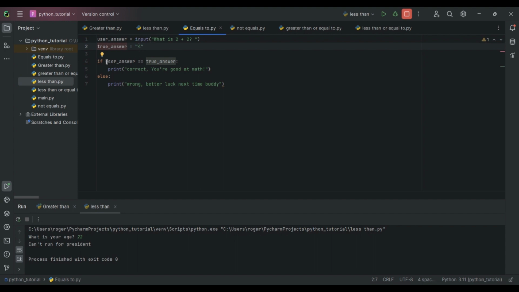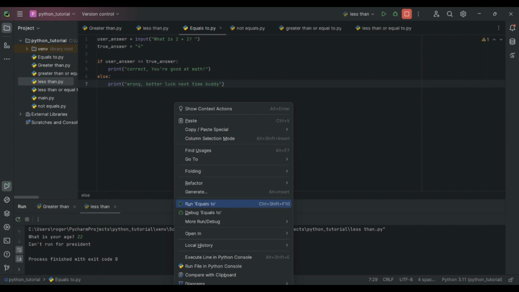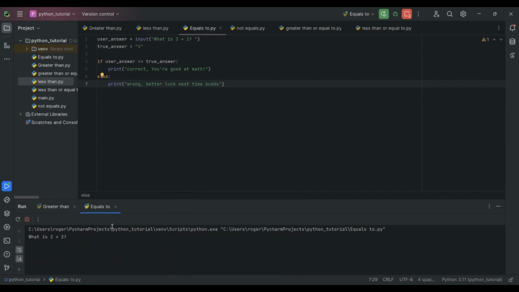Now we run to the if statement. If user answer equals, you can see this is the double equal sign, means equal to. If this answer equals this answer, print correct. You're good at math. Else, print wrong. Better luck next time, buddy. So let's see if I'm good at math. Correct. You're good at math. Sweet. Makes me feel a little better.